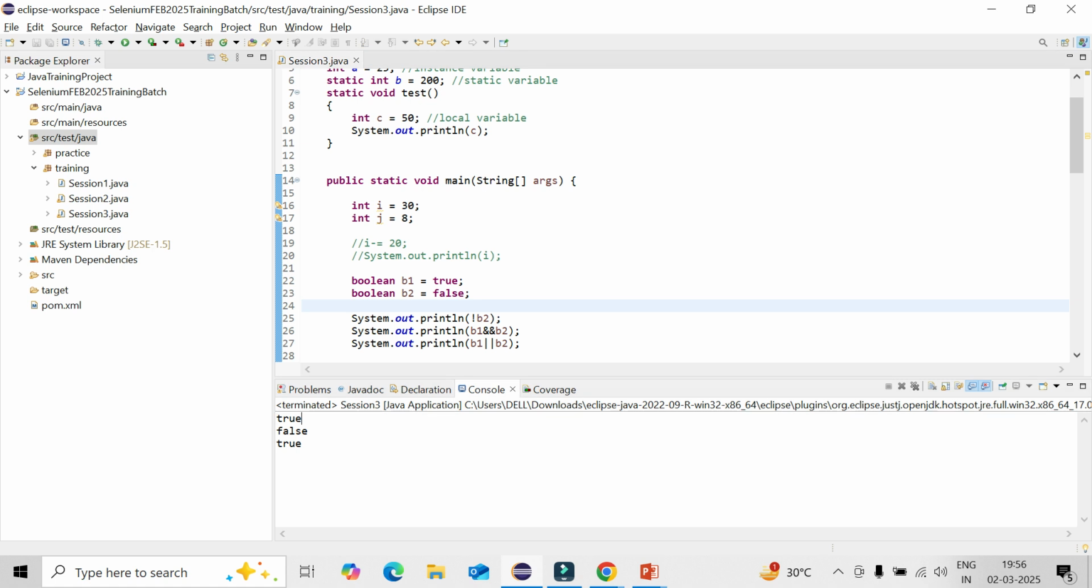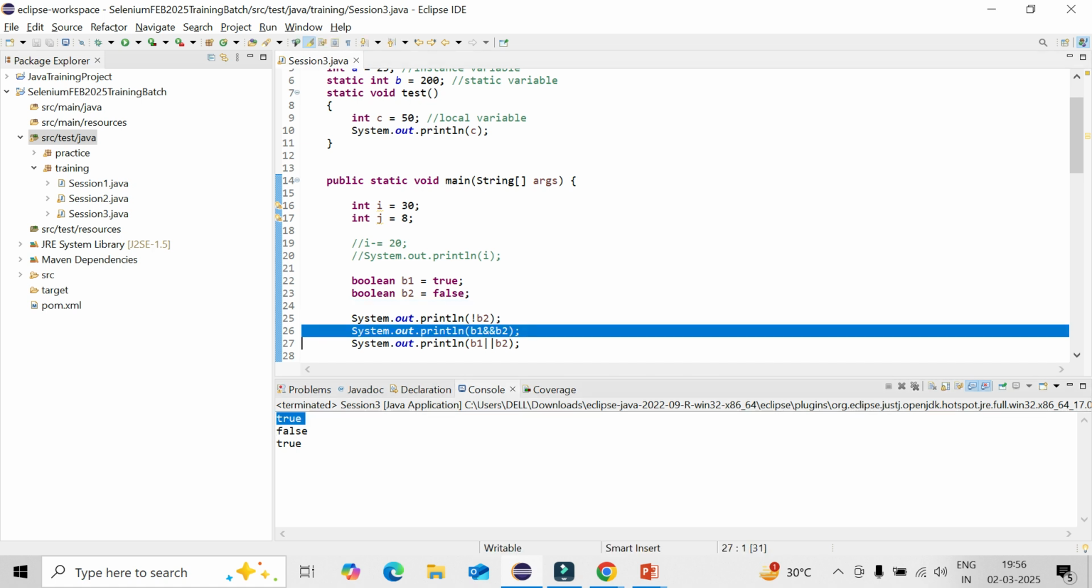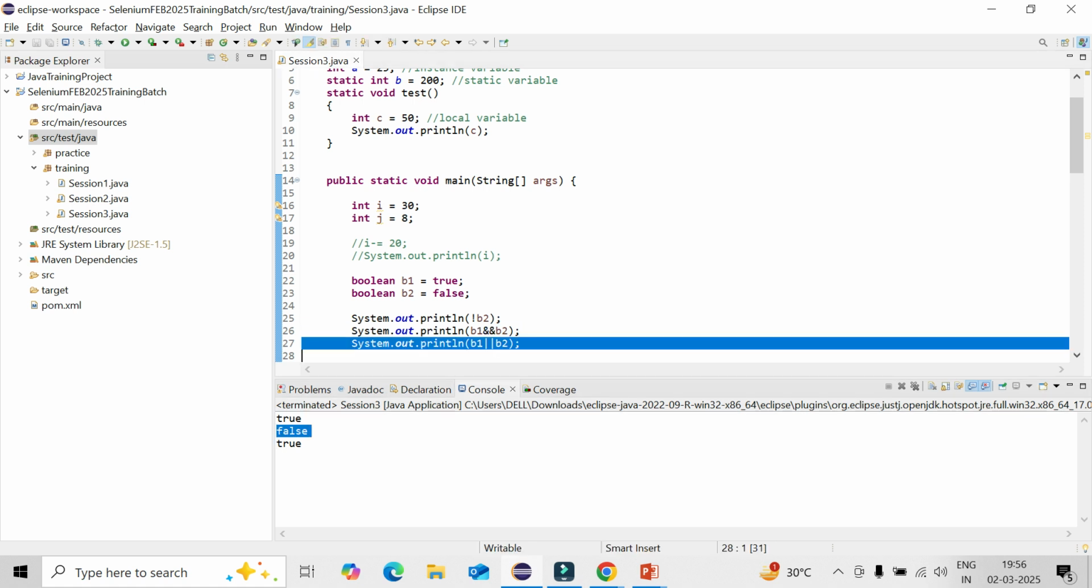So you could see it is coming as true. And logically AND, in case both are true only, it will be giving you true, otherwise false. And logically OR means in case anything is true, it will be giving you true. So that is the way.